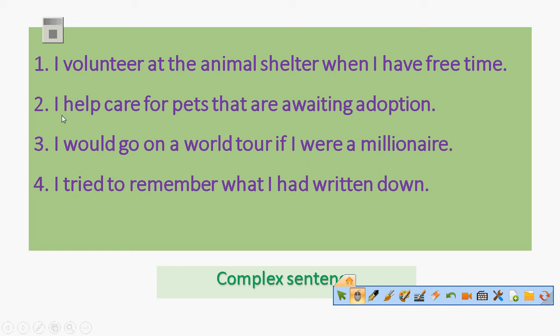For the second example, I help care for pets. I think this is an independent clause. However, that are awaiting adoption is a dependent clause. Also, for number 3, I would go on a world tour. This is an independent clause. However, if I were a millionaire is a dependent clause. For the fourth sentence, I try to remember is an independent clause, while what I had written down is a dependent clause.